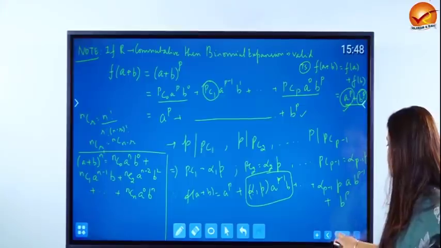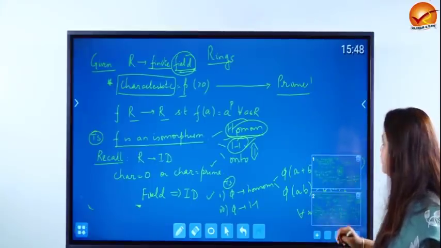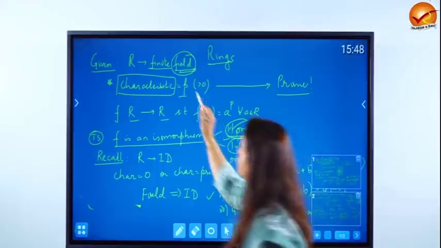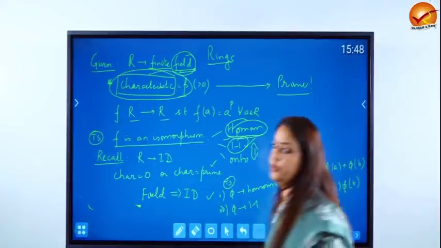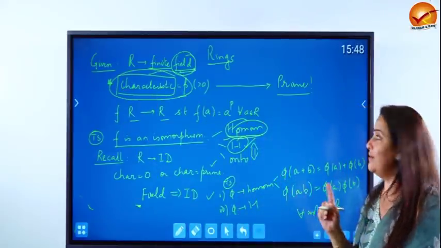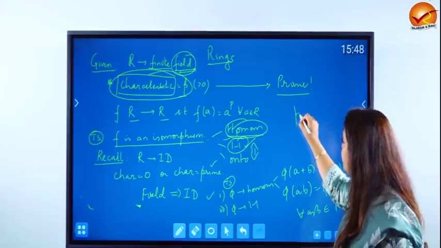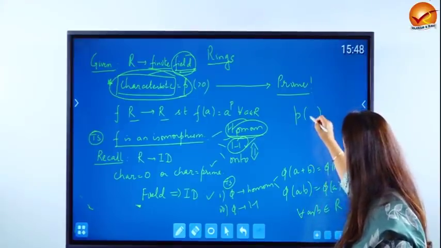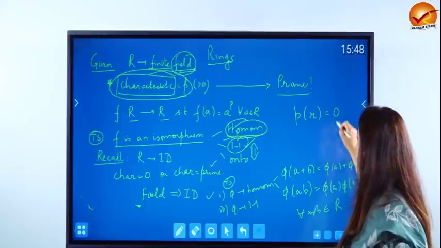Now if you recall, the most important thing here was that the characteristic of the ring was given to be P. What is the meaning of characteristic is P? That means P times any element of the ring is going to be 0.